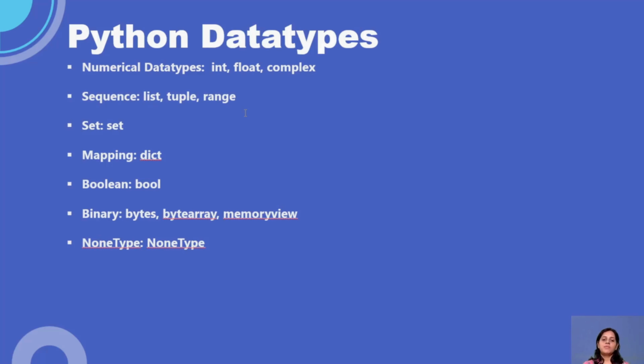We have something called binary type. Again, these are not used much, but I have taken a few examples just to give you some understanding of it. We have bytes, bytearray, and memoryview. So these are the binary types. We also have the None type. Again, this is not considerable at this point of time. It's not needed.